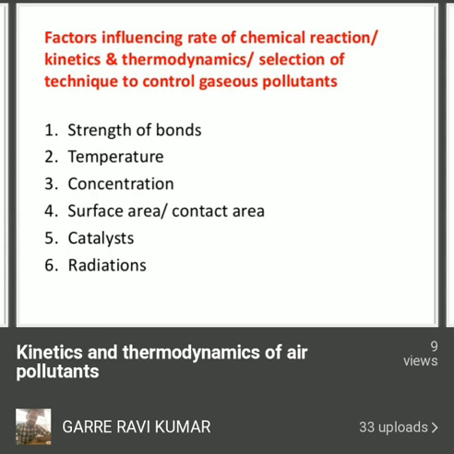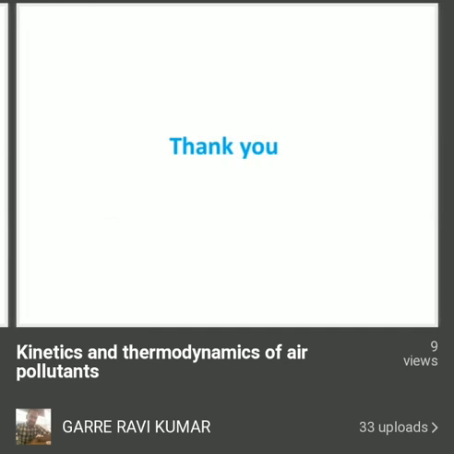So these are all the various factors we need to consider while selecting the proper method to control the emission of air pollutants. These are the various factors which can influence the rate of chemical reaction, or which can affect the kinetics and thermodynamics of air pollutants. We will study all these factors in the kinetics and thermodynamics of air pollutants: strength of bonds, temperature, concentration, surface area or contact area, catalyst and radiation. Thank you.